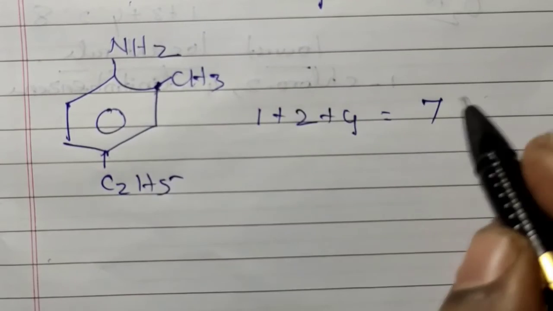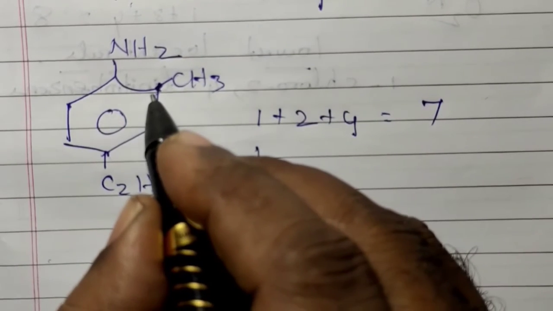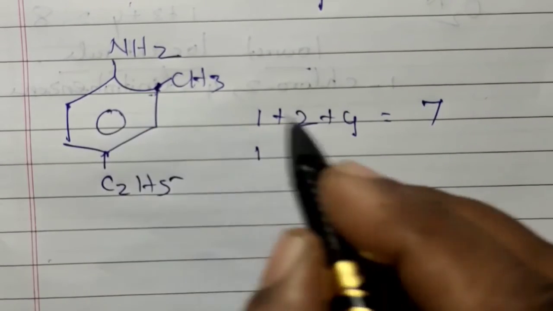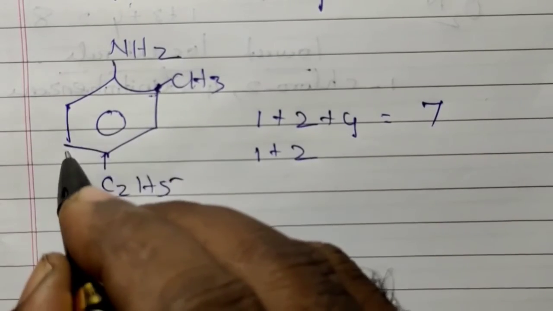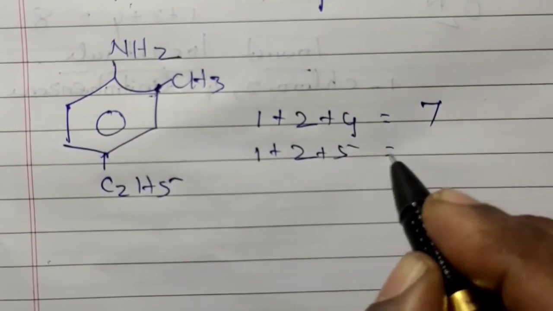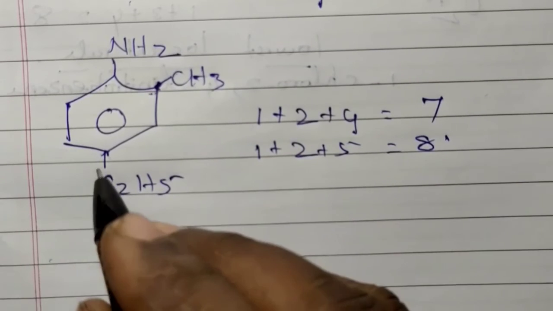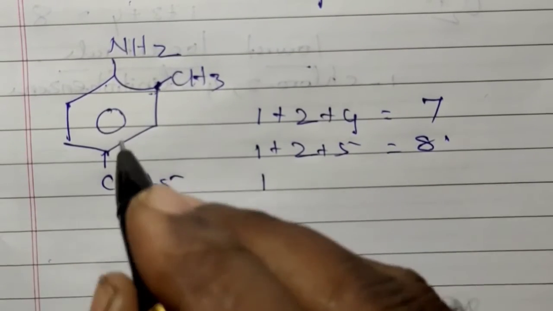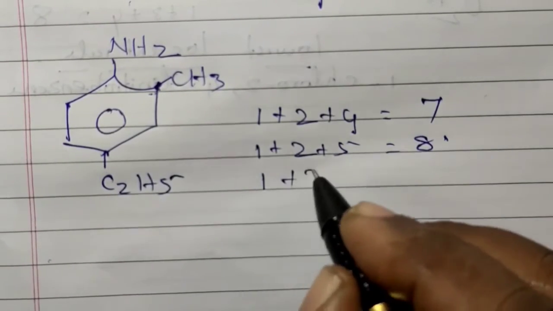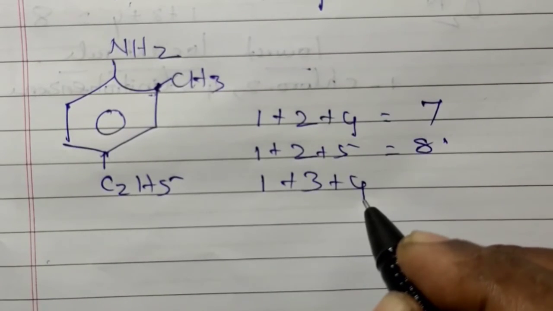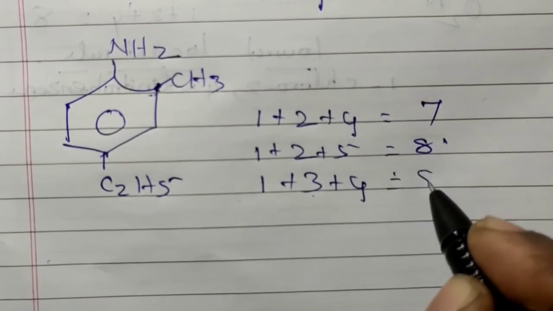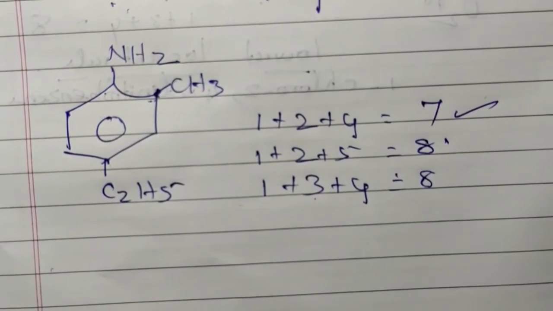If we consider this as 1, then 2, 3 plus 4, 7 plus 1, 8. So this is the correct way of numbering.